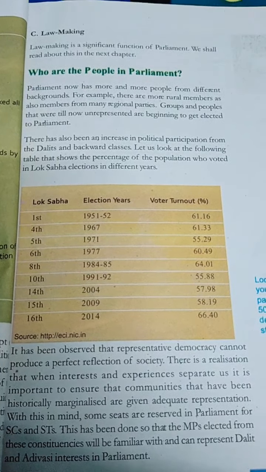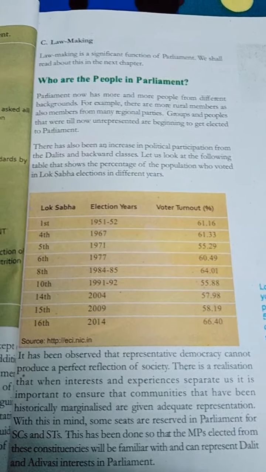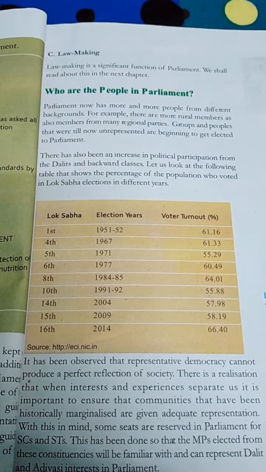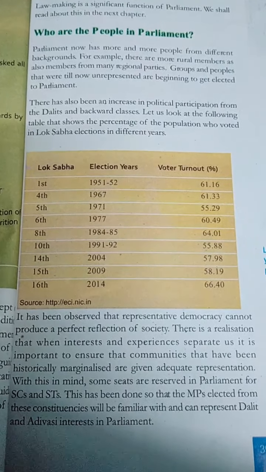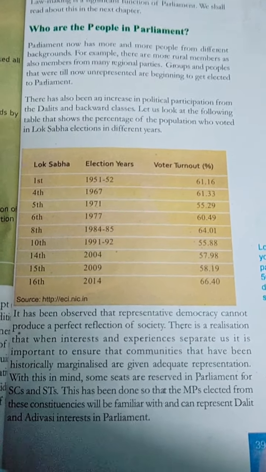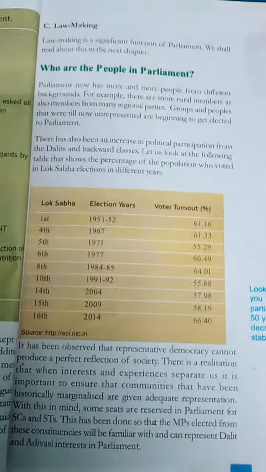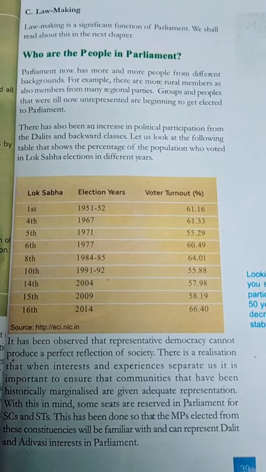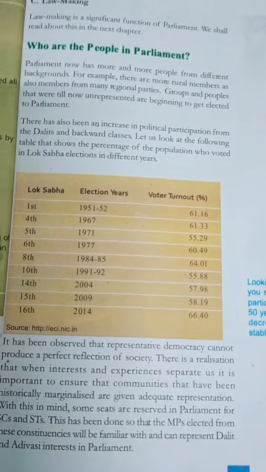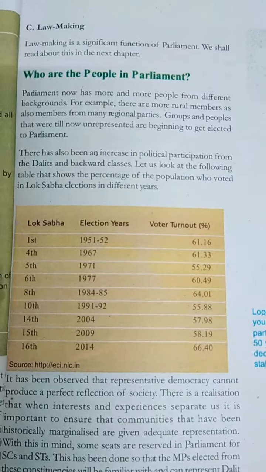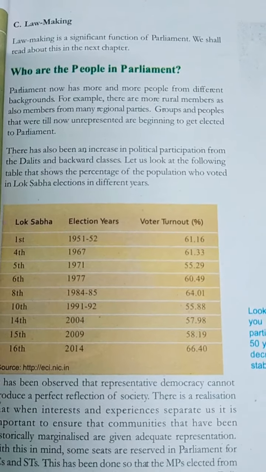Regional parties have MPs from rural areas. Now people and groups who were unrepresented earlier have found a seat in the parliament. Okay, nowadays there has been an increase in the participation of backward caste people, that is Dalits, in the parliament. Now see, in your book you can see a table, okay, which shows the percentage of people who voted during the parliamentary election, isn't it?